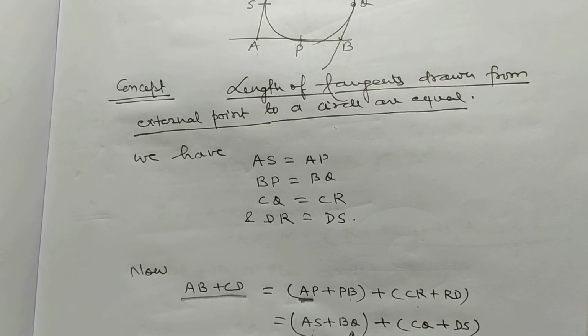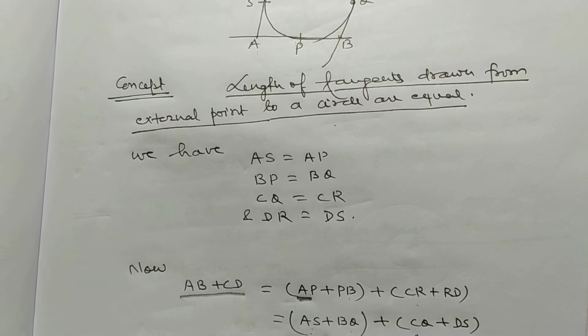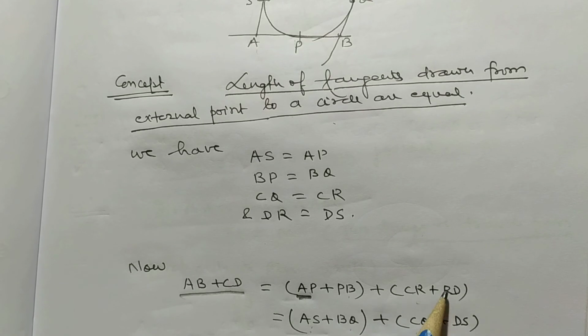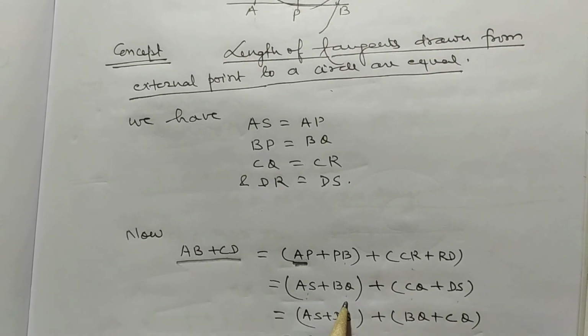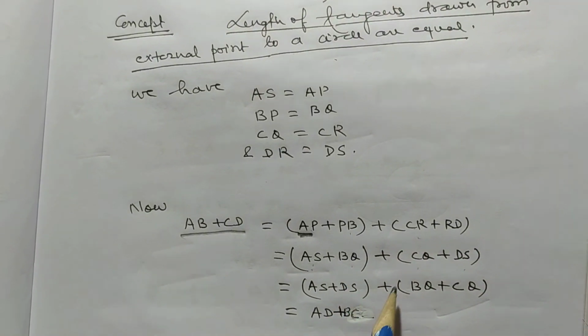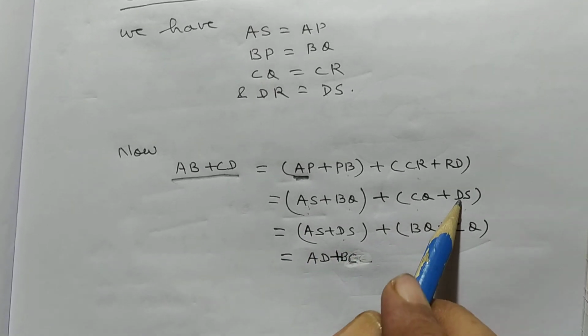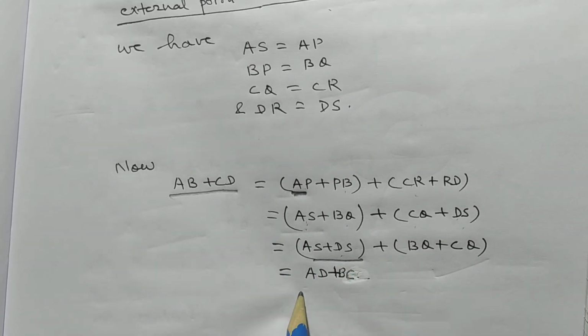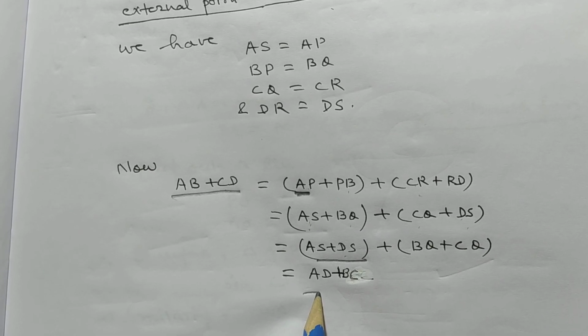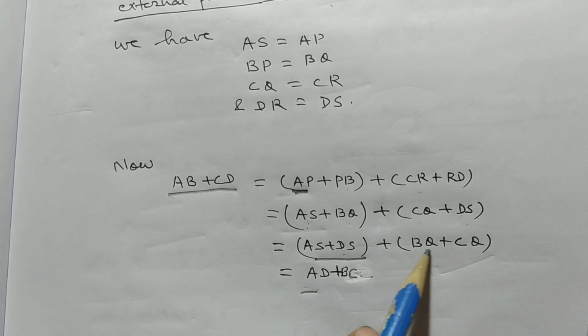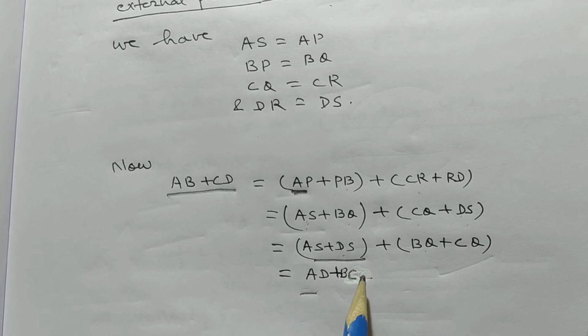PB is equal to BQ by the same reason. CR is equal to CQ and RD is equal to DS. And now we make a group of these segments. So AS plus DS is equal to AD. And similarly BQ plus CQ is equal to BC.